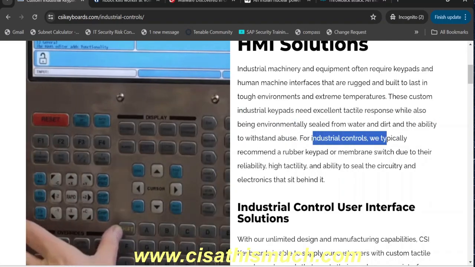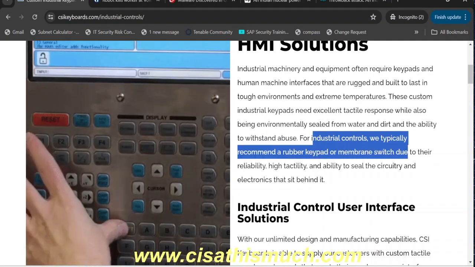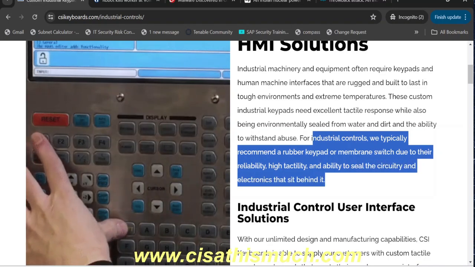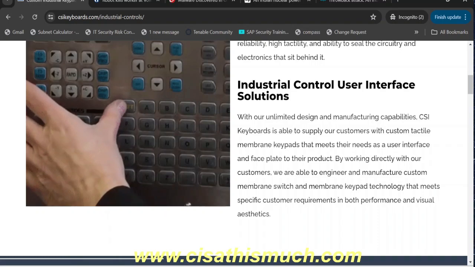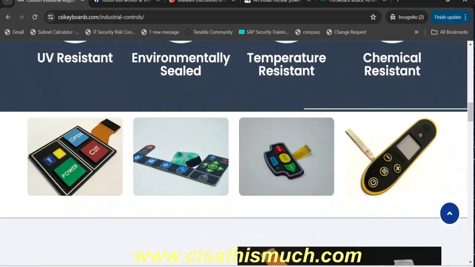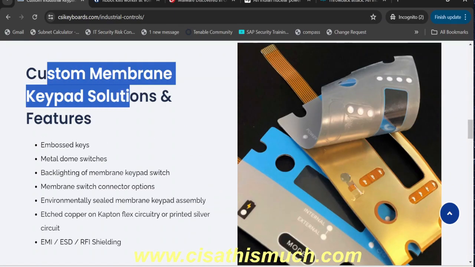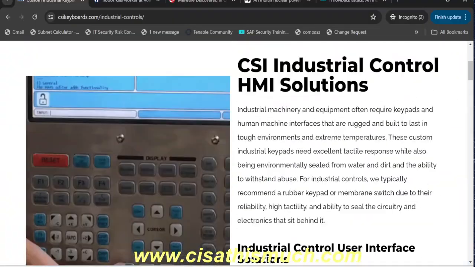So for industrial control, we typically recommend a rubber keypad or a membrane switch due to their reliability and ability to seal. Basically what they're trying to say is the thing we have just discussed, right? We want a robust keypad over here, right? They deal with other such keypad solutions as well. Let's go back to our discussion.